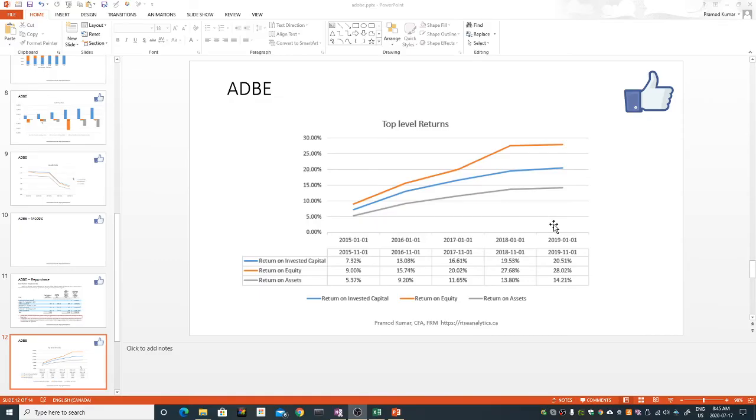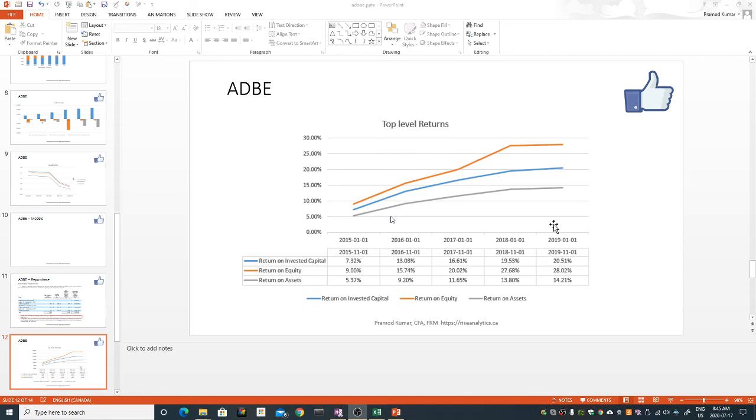If I see from the return perspective, you see the return is quite good. This is the top-level return. The first one, the blue color, is the invested capital return, right? Whatever capital we have deployed, after removing all the cash, and how much returns we are getting, the return is consistently increasing.